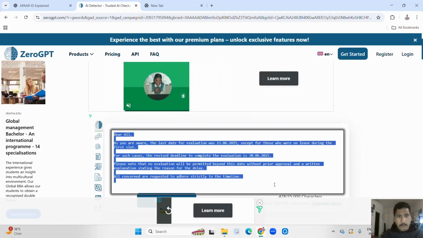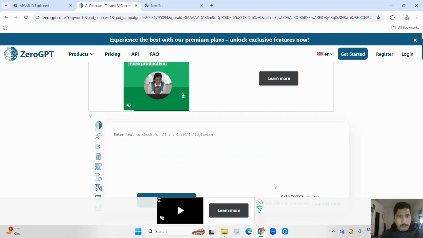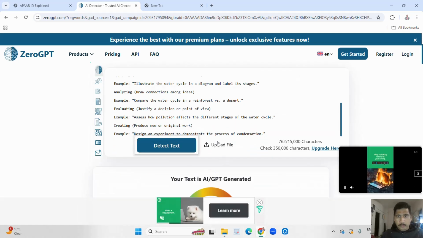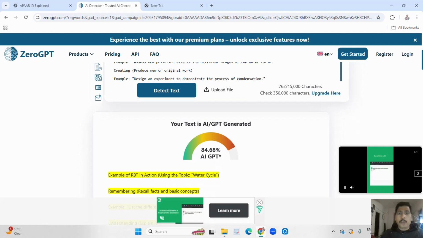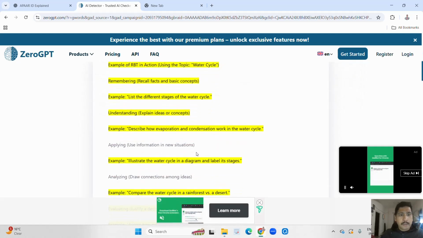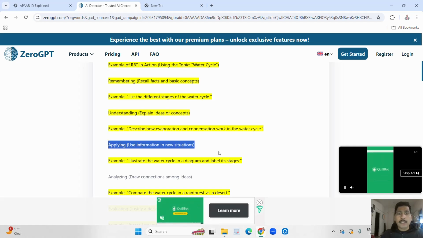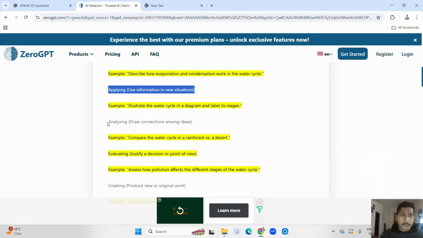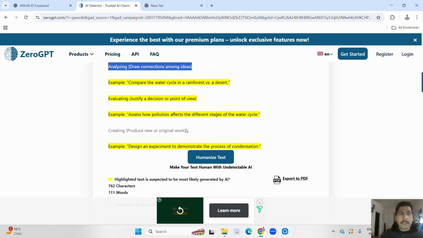Here also it's 84.68%, because some parts can be the same as human-generated and some can be AI-generated, in some cases.